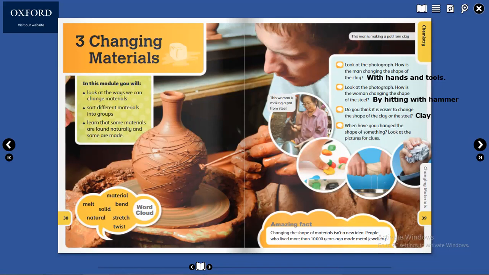Like here you can see some clay, cotton or fabric, and here you can see paper. So you can write here, I think, paper. Yes, because you all change the shapes of paper, right? You change the shape of what? Anyone?